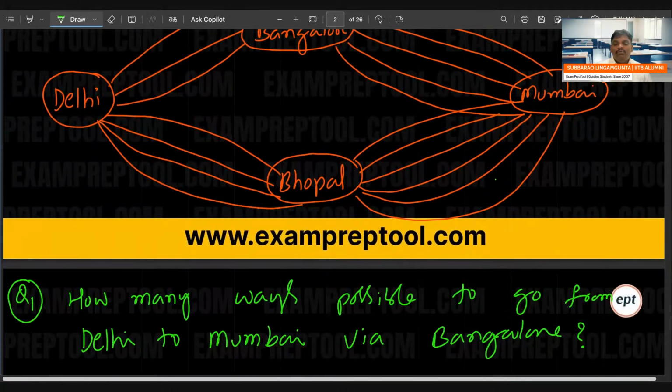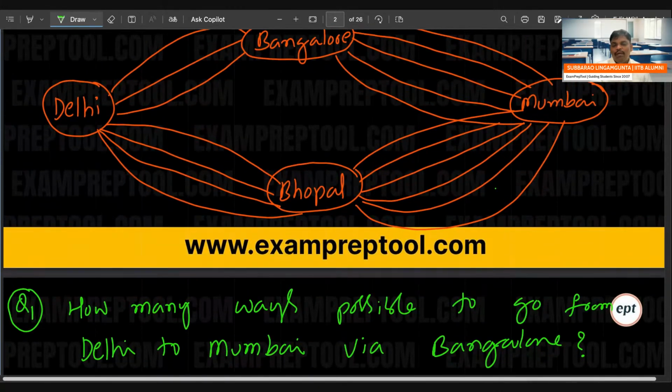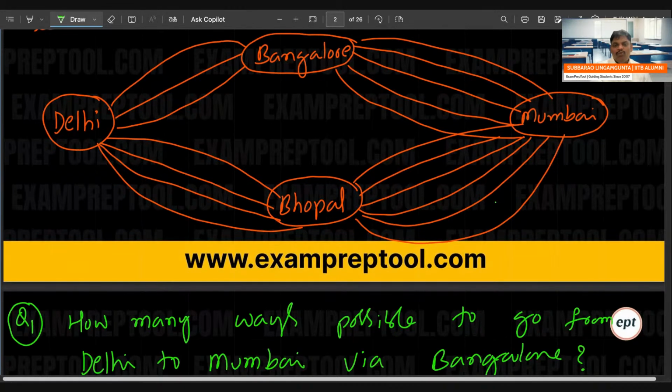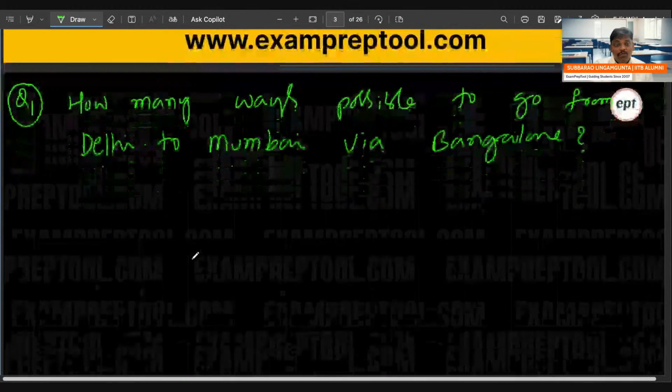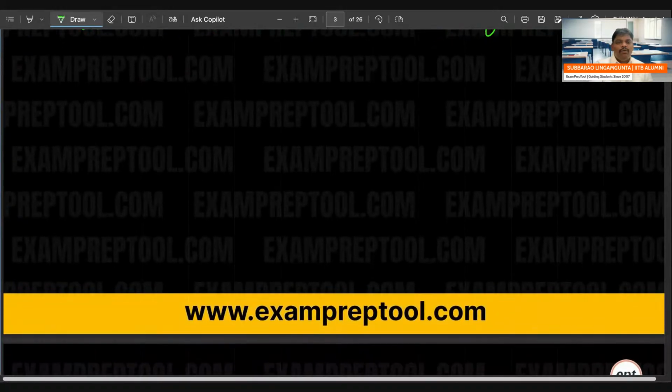How many ways are possible to go from Delhi to Mumbai via Bangalore? Can you give the answer for this? Everyone try. And for your convenience, I'm writing one more similar problem also.